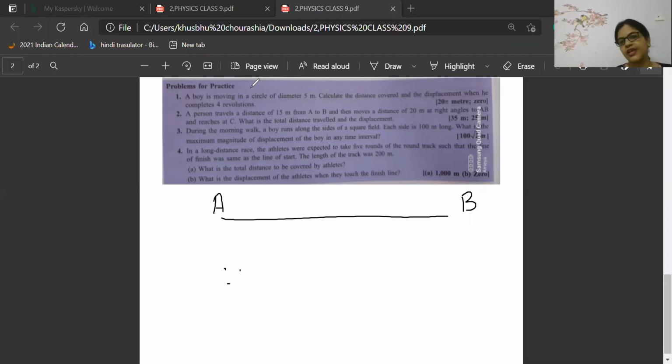So one boy is there whose name is A. He started his journey from point A and he went towards point B. What did he cover? Did he cover only distance or both distance and displacement?